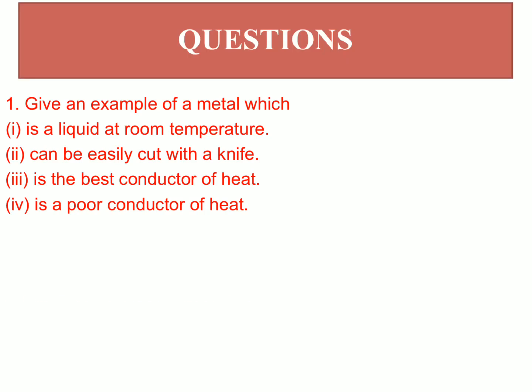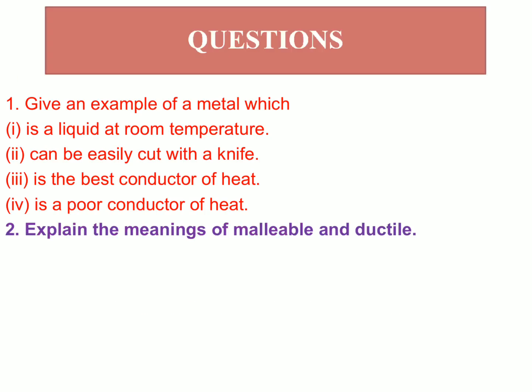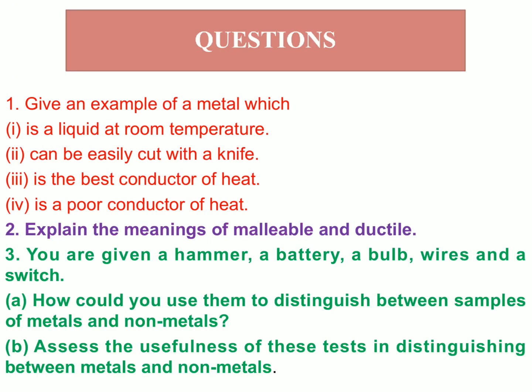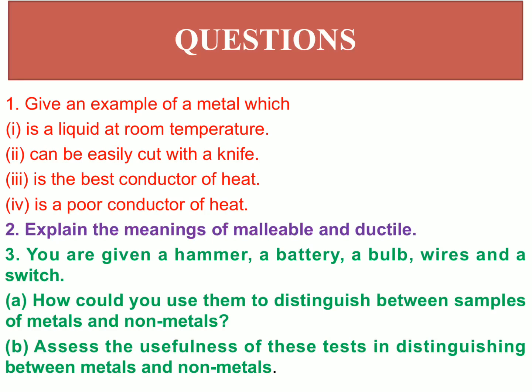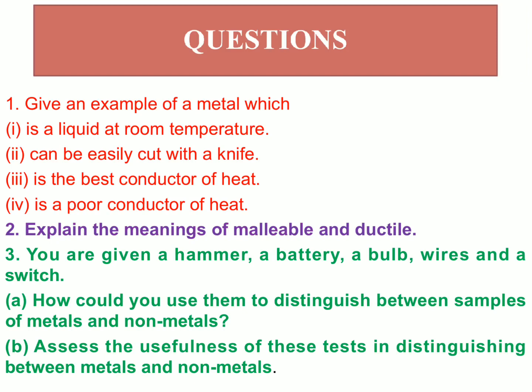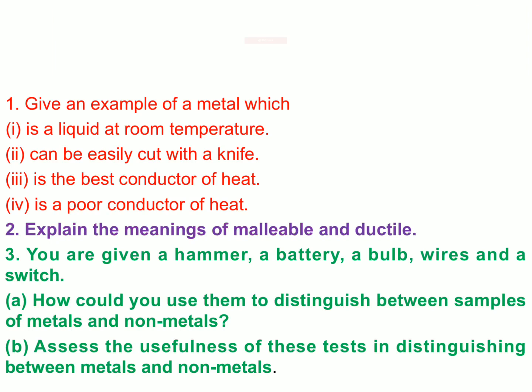Now at the end we have some questions, and you have to do them in your NCERT notebook. Give an example of a metal which is liquid at room temperature, can be easily cut with a knife, is the best conductor of heat, is a poor conductor of heat. Explain the meaning of malleable and ductile. You are given a hammer, a battery, a bulb, wires and a switch. How could you use them to distinguish between samples of metals and non-metals? Assess the usefulness of the activities we have conducted in distinguishing between metals and non-metals.